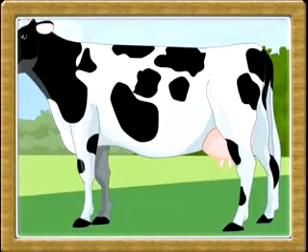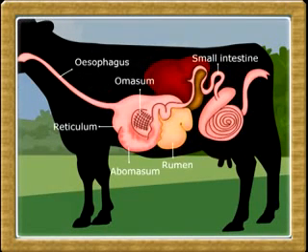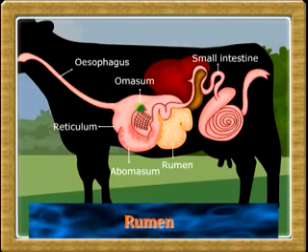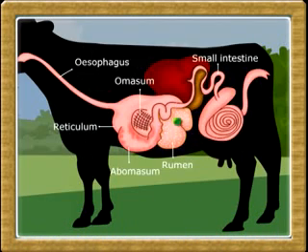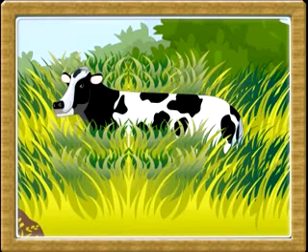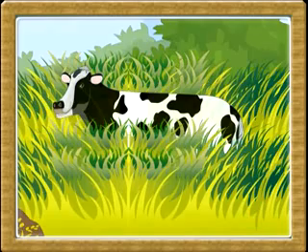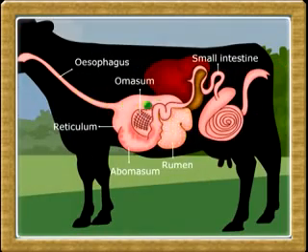Structure and digestion. The rumen is the largest chamber and cellulase is produced here by a large number of microorganisms. Food that is swallowed enters the rumen and it is partially digested into a paste called cud. The partially digested food is brought back to the mouth, mixed with a large amount of saliva and chewed thoroughly. This food again enters the rumen and digestion continues for some time. Cellulase and other enzymes act on cellulose here.